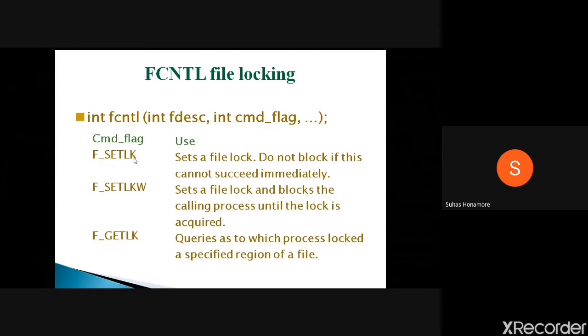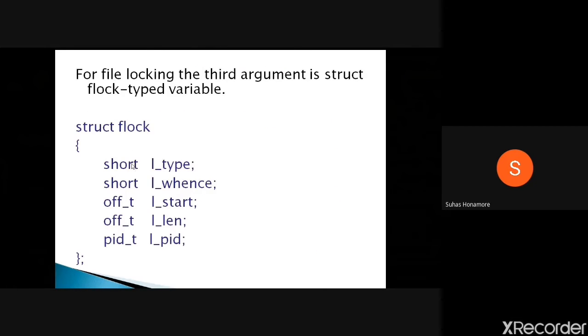So you can set the lock, or you can unlock it. And whoever has locked, that information you can also get. Here, set lock is non-blocking, and this one is a blocking call. And there are some other types of parameters you will send.